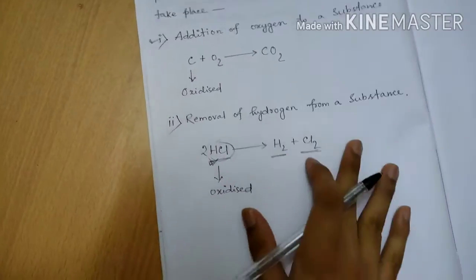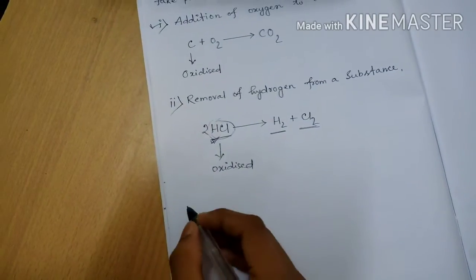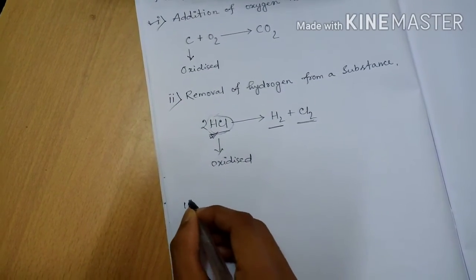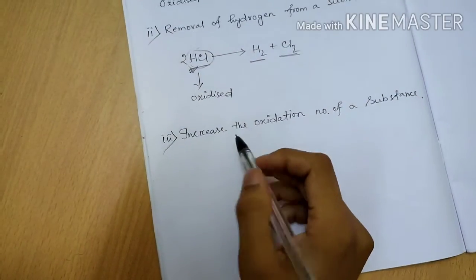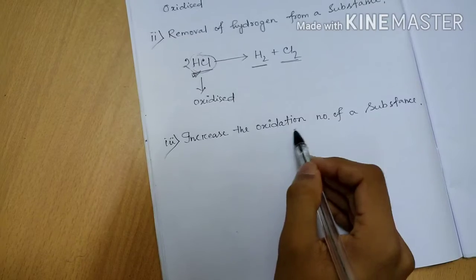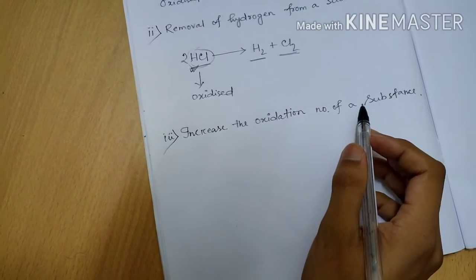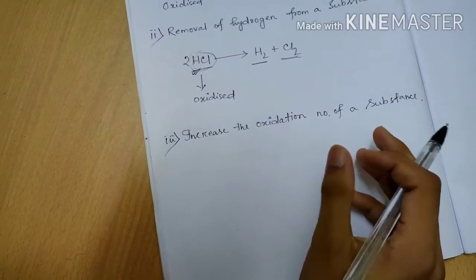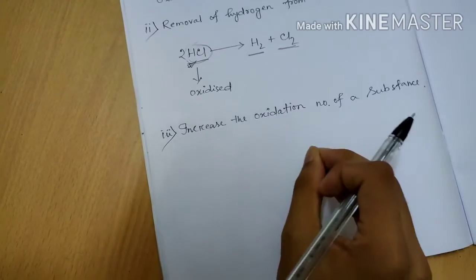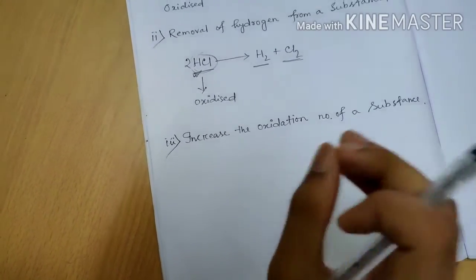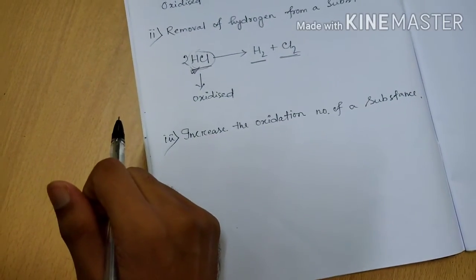Now come to the number 3 point. Number 3 point is increase in the oxidation number of a substance. That is, if the oxidation number of any substance increases, then that substance will be oxidized.